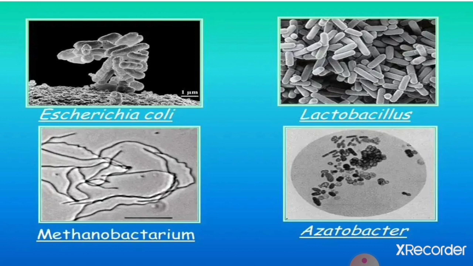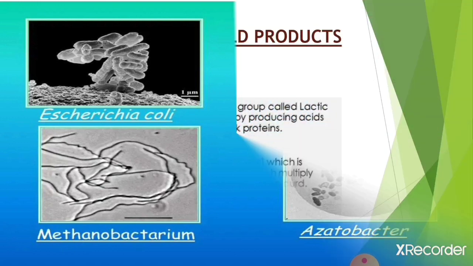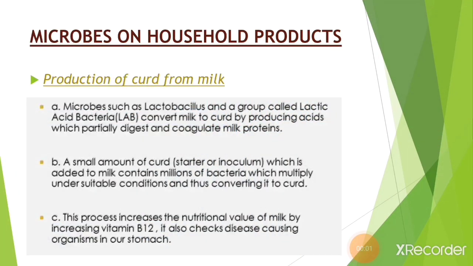The first example is E. coli, whose full form is Escherichia coli. Second is Lactobacillus. Third is Methanobacterium. And fourth is Azotobacter. So our next topic is microbes in household products.